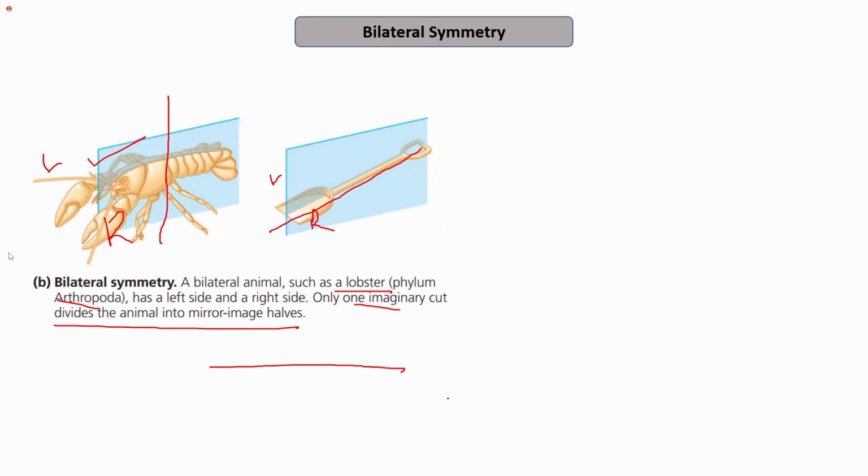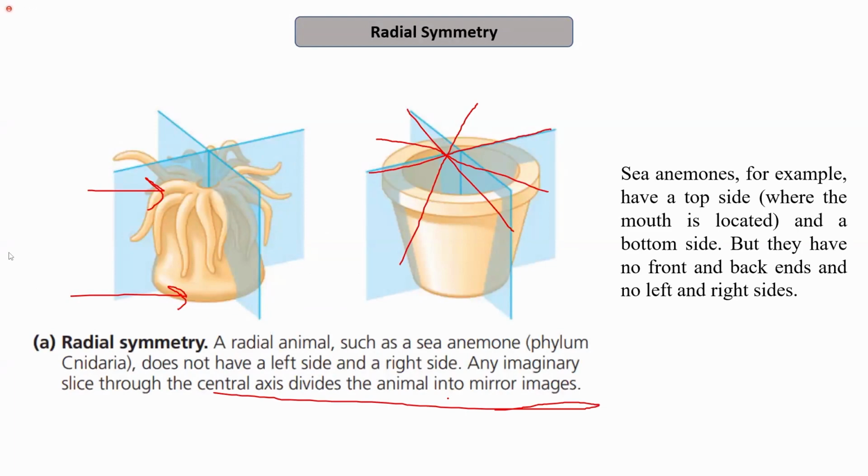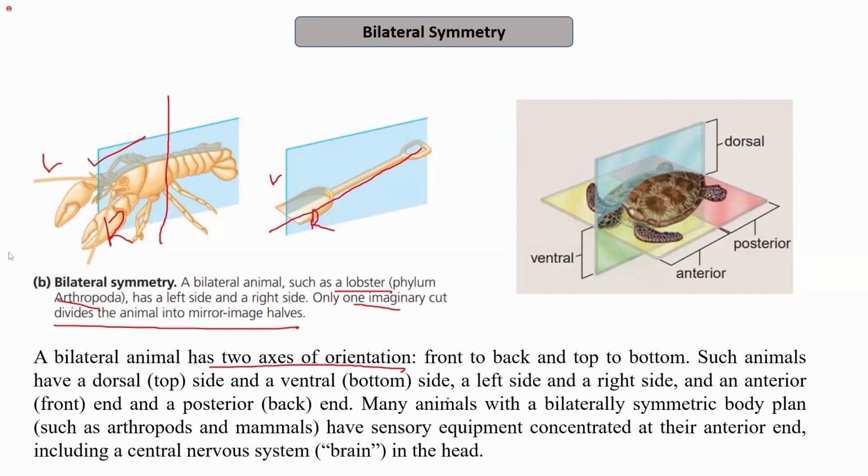Unlike organisms with radial symmetry, where there is no front or back or left and right side, in bilateral symmetry we have front to back and top to bottom orientation. So in such organisms, we have front to back orientation and top to bottom orientation. The top side is known as the dorsal side, and the bottom side is the ventral side.